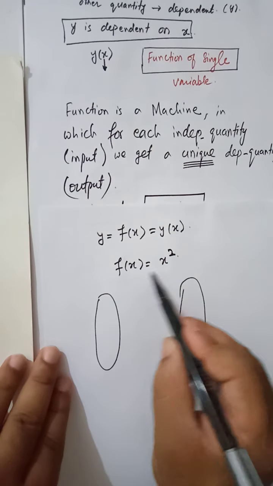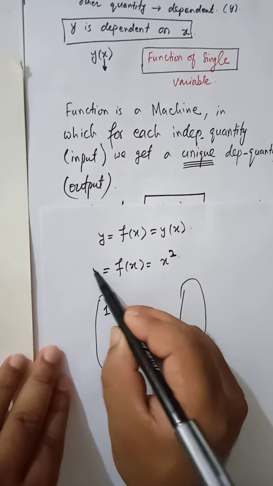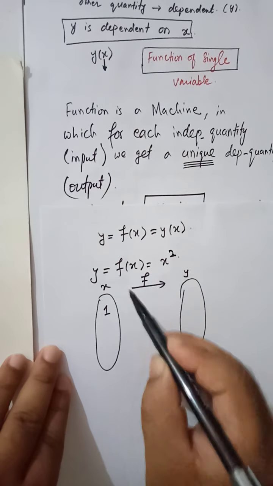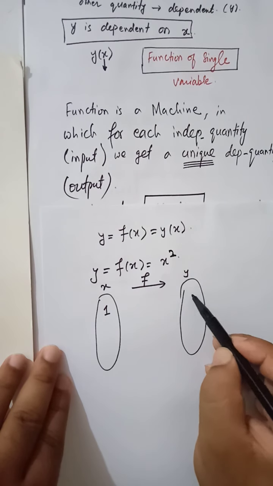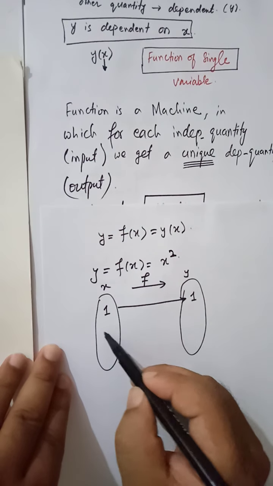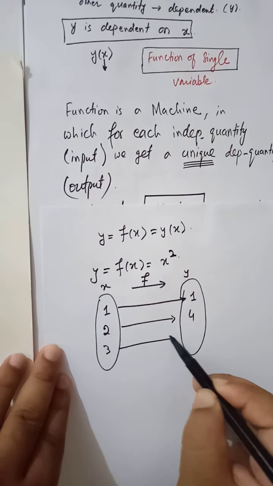Here, if I put x is equal to 1, you will get y equal to... this is x, this is y, and this is your function. If you put x is equal to 1, you will get 1. If you put x is equal to 2, you will get 4. If you put x is equal to 3, you will get 9.